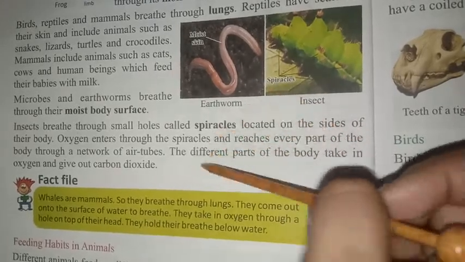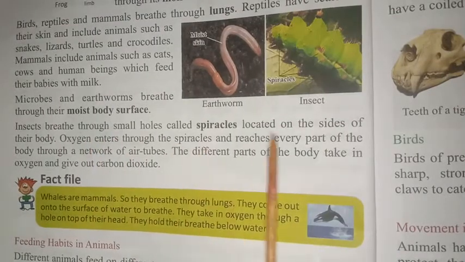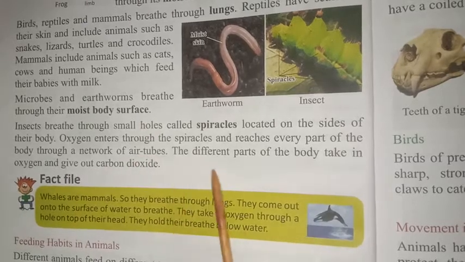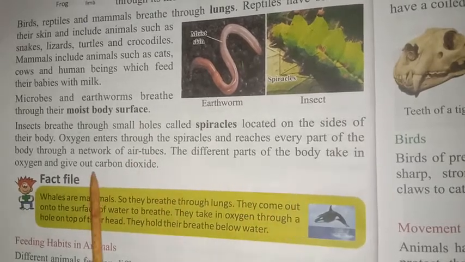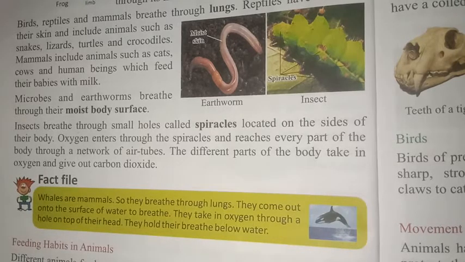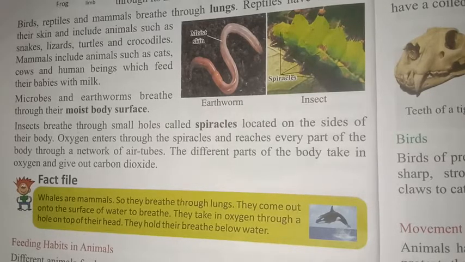Same way, oxygen enters through the spiracles and reaches every part of the body through a network of air tubes. The different parts of the body take in oxygen and give out carbon dioxide. When they inhale air, they take oxygen and exhale carbon dioxide out from their body.